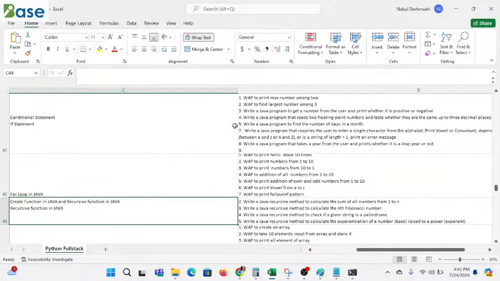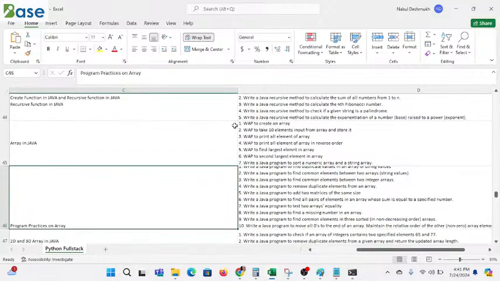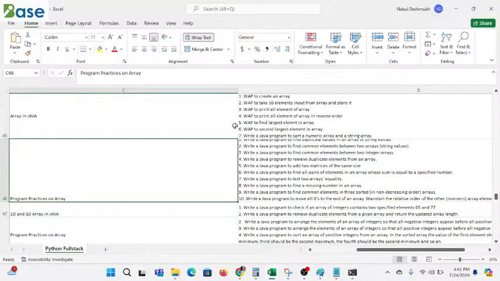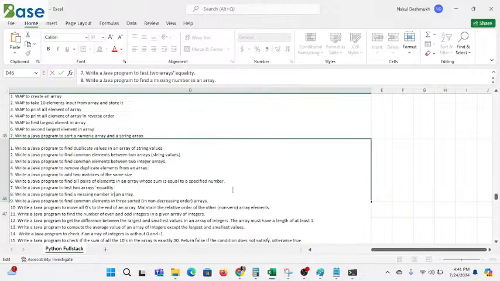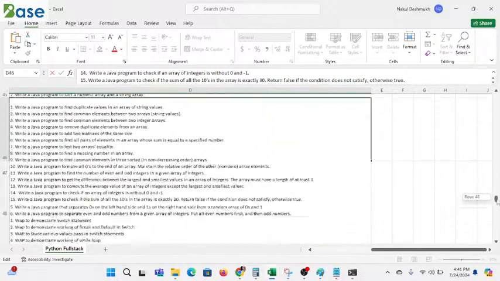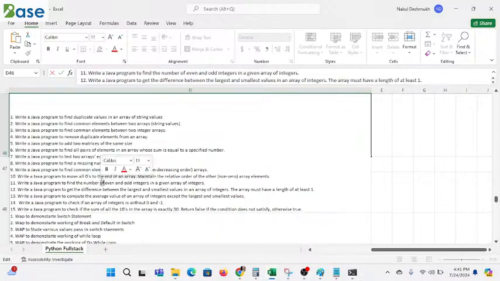Sir, can you please share this? No, actually it's a confidential syllabus. We can't share it with you, sorry for that. Have you known about arrays as well? So I will share one or two programs from my syllabus with you guys. So here: write a Java program to check if an array of integers is without 0 and -1. Two programs I will put in the group today.